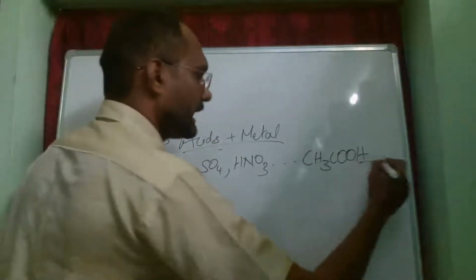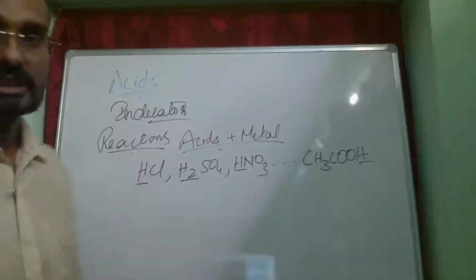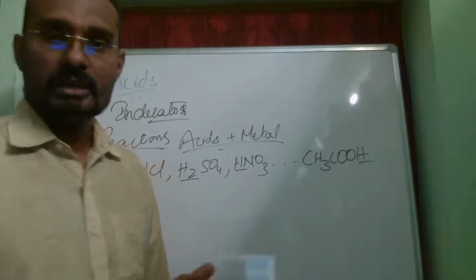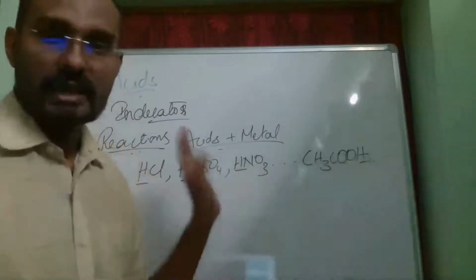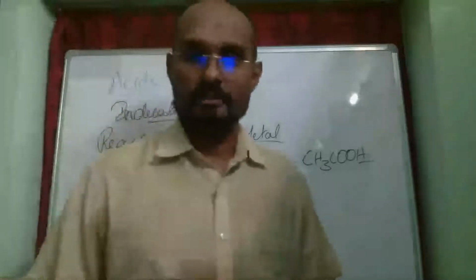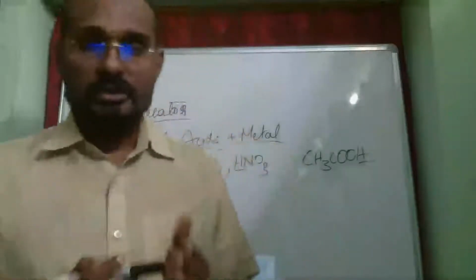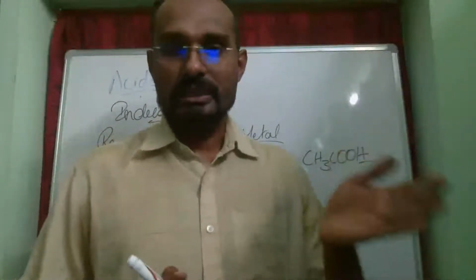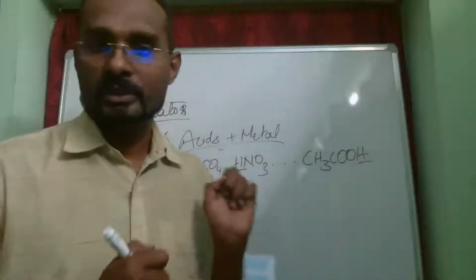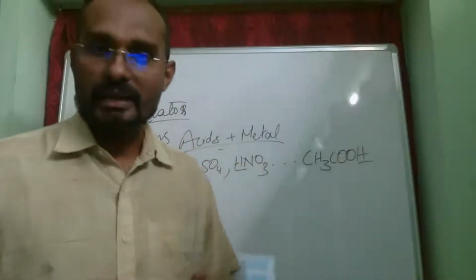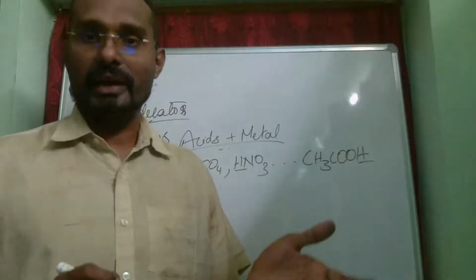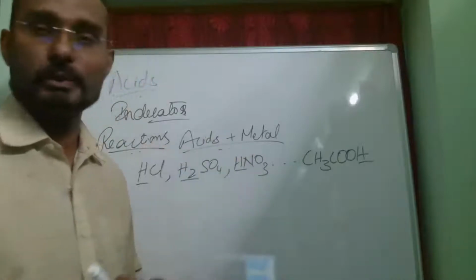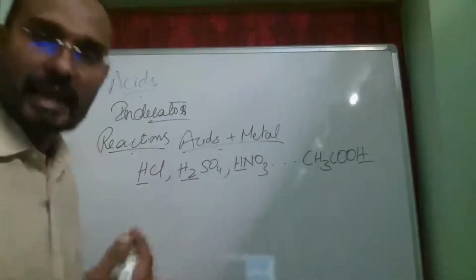Everything has a hydrogen ion which will come out upon ionizing. So all acids have hydrogen as a common element in them. Point number one. Now coming to the reactivity series, all metals which are above hydrogen can displace hydrogen from its compound. So if this acid is reacting with any metal which is above hydrogen in the reactivity series, hydrogen gas is given out.